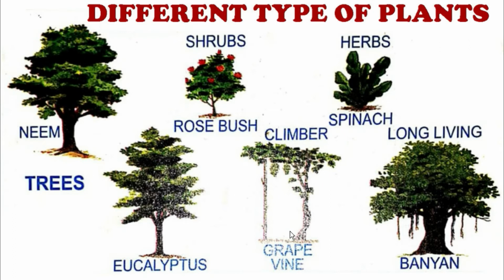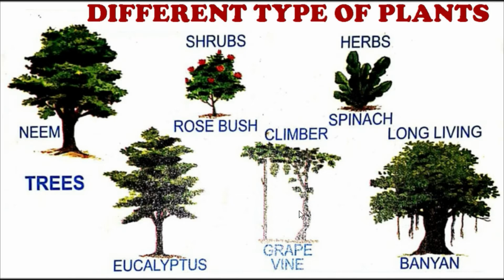Now come to the grapevine. These grapevines are known as climbers. They climb up high and require a stick for support to grow. So in this picture we have learned about four types of plants: trees, including neem trees, eucalyptus trees and banyan trees, and also shrubs, herbs, and the last one, climbers.